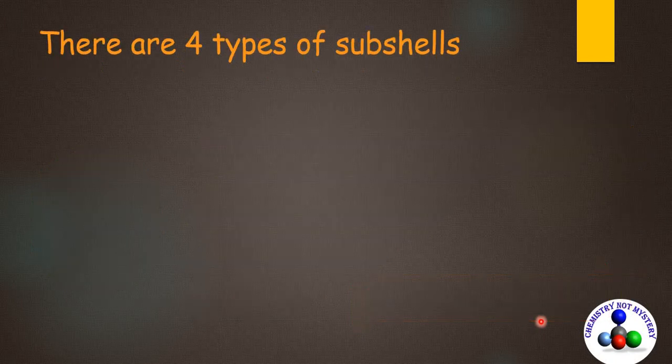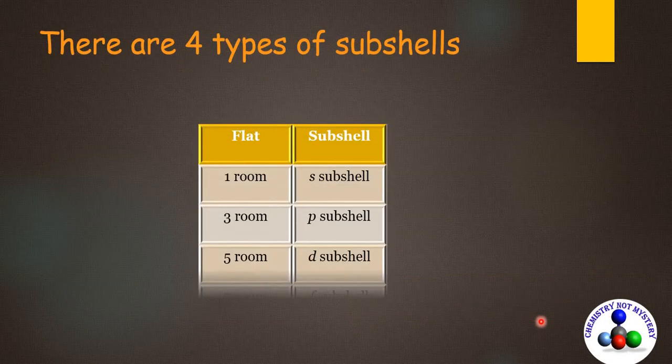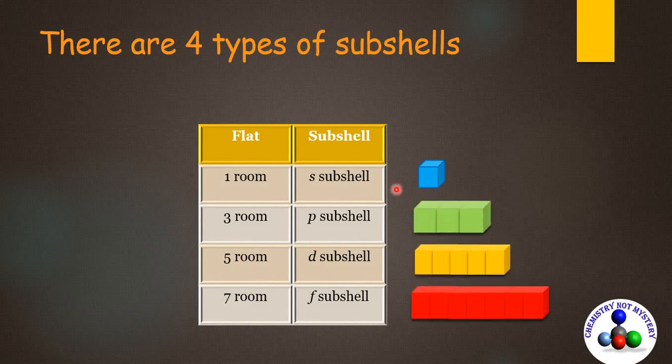There are four types of subshells. Subshells are categorized on the basis of the number of orbitals in them, as we categorize flats on the basis of the number of rooms in them. A one-room flat is named the s subshell. A 3-room flat is named the p subshell. A 5-room flat is named the d subshell.